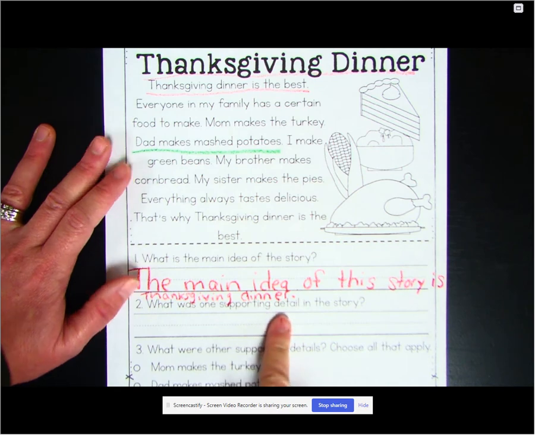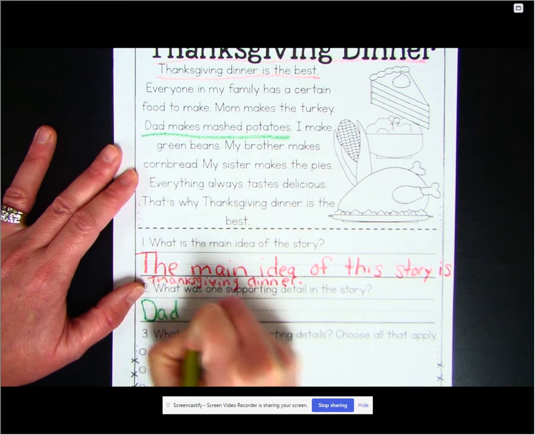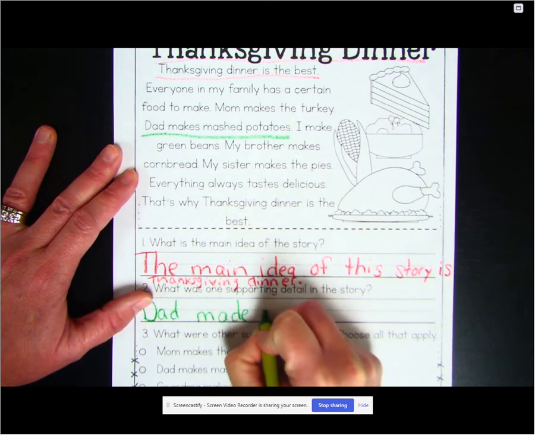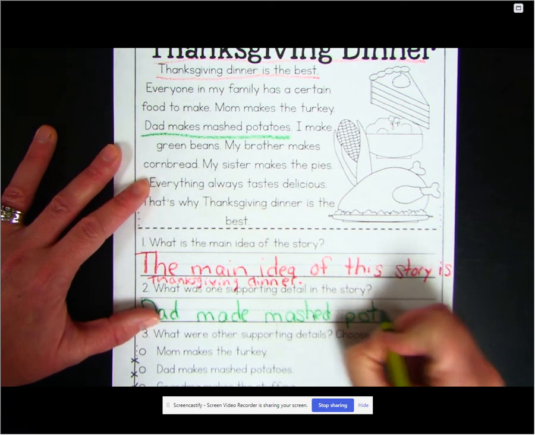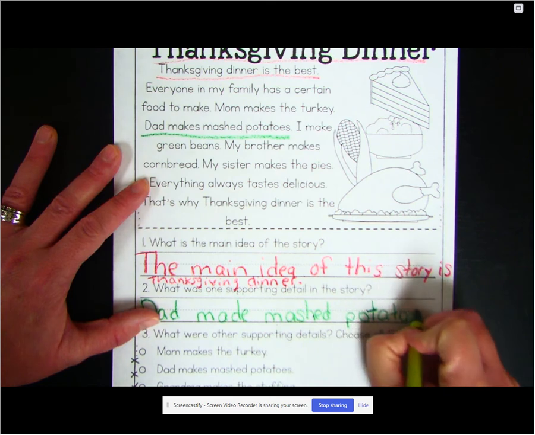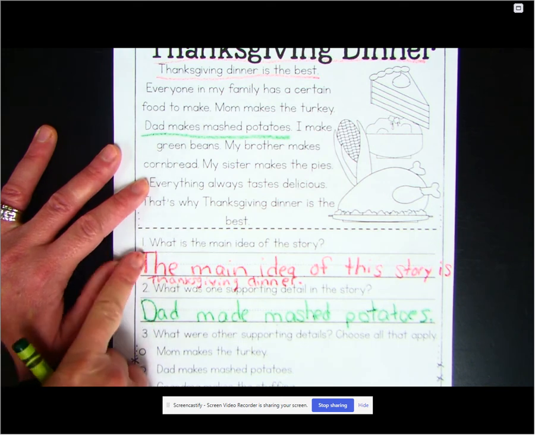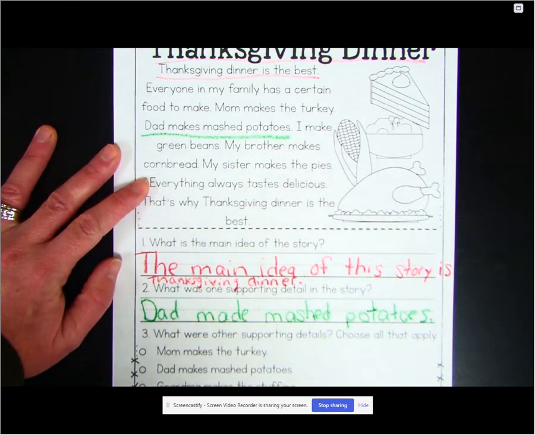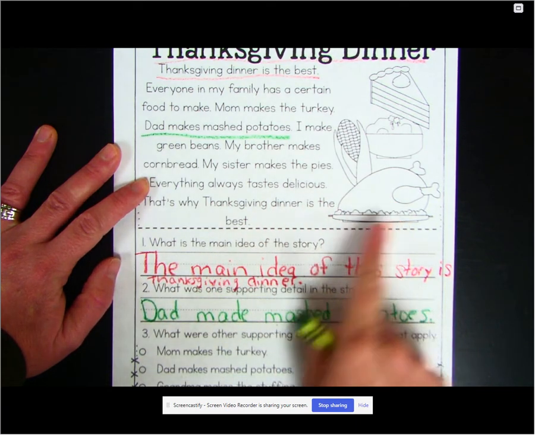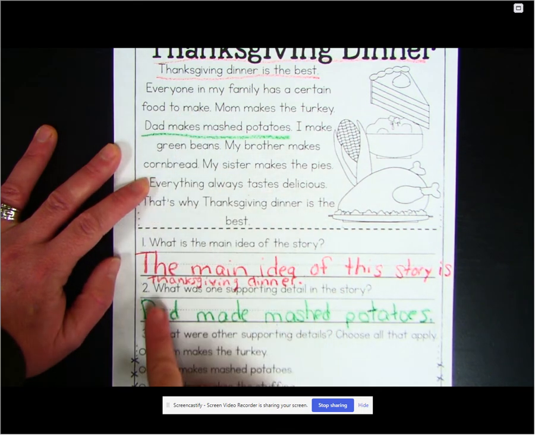And then, what was one supporting detail in the story? We're going to say, Dad made mashed potatoes. Okay, we found the evidence in the text, we underlined it, and we wrote it on the line. Now, Mrs. Kilquist is writing her responses with crayon so you can see it at home. If I wrote in pencil, it would be hard for you to see. You need to make sure you're writing your sentences with pencil. You can underline the evidence in the text with a crayon or a marker, but make sure you're writing with a pencil.